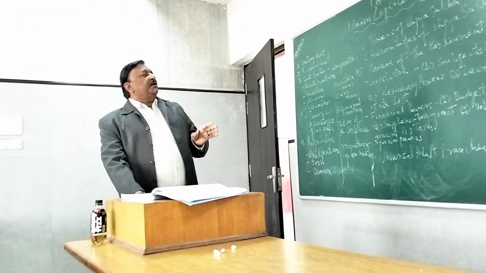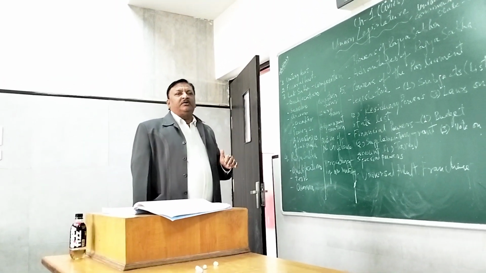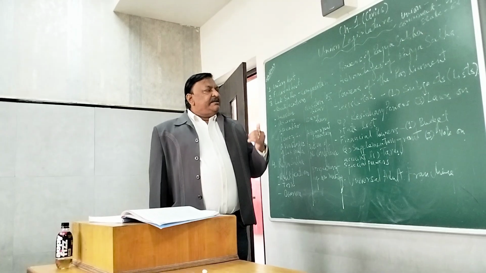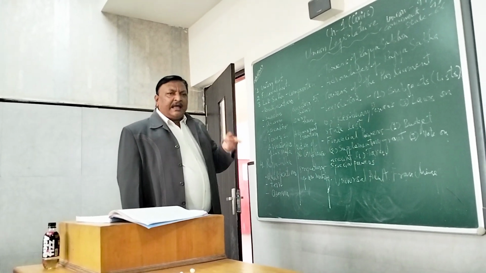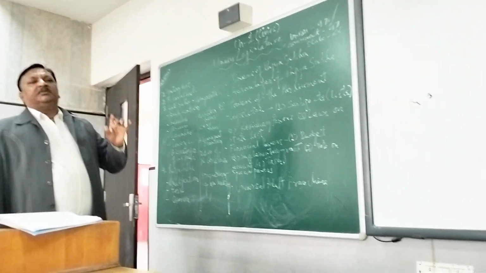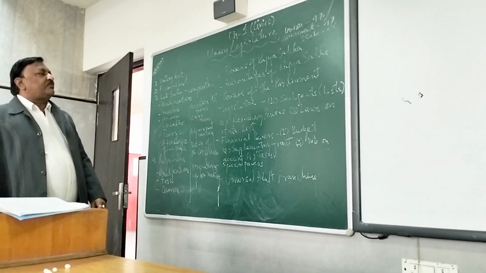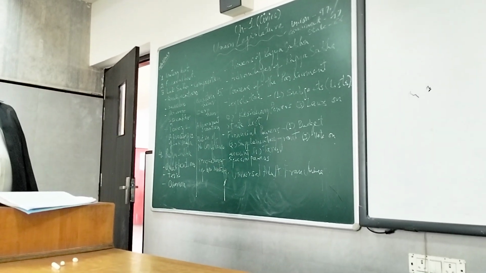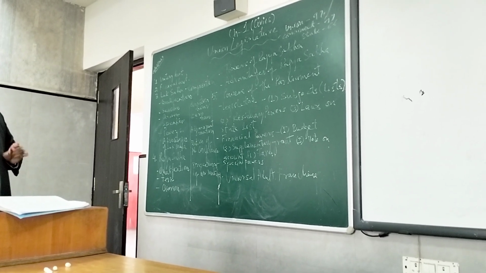I am repeating it. Residuary powers is the power of the parliament to make law on any subject, any topic whatever, which is not covered in any of the three lists, namely the union list, the concurrent list, and the state list. So these are called the residuary powers, and this power is with parliament only. No other body has this power.